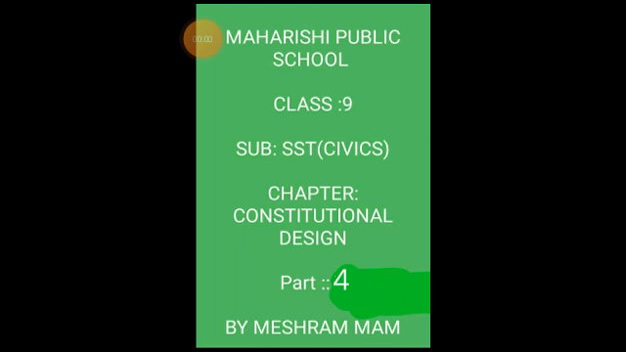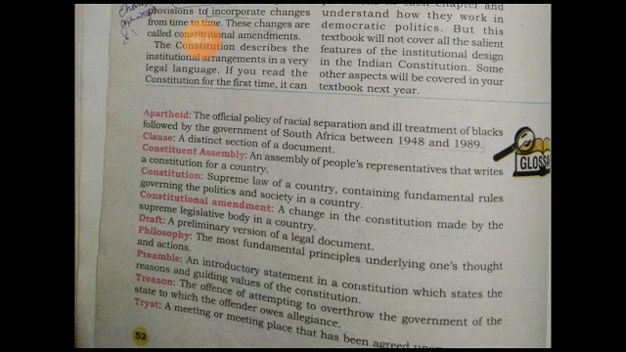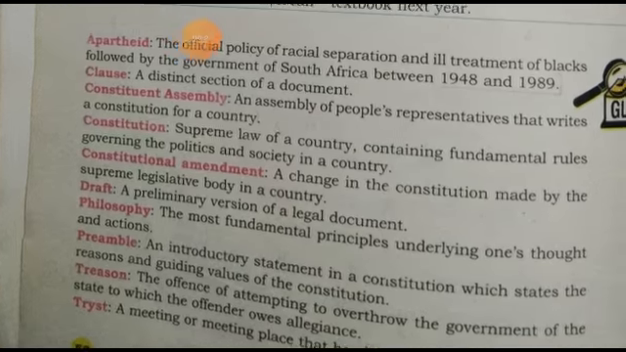Student, this is the fourth part of this constitutional design. In the previous part, we have seen constitutional design and the meanings of the different words in the preamble. So, see, some keywords are given here that we are going to discuss. These keywords are on page number 52 of your textbook.